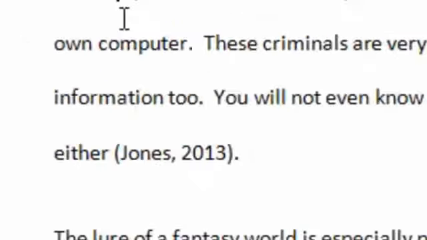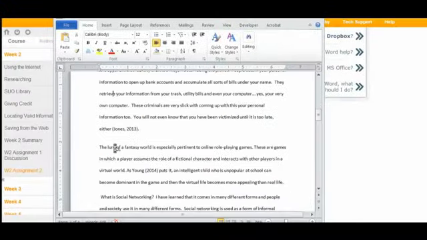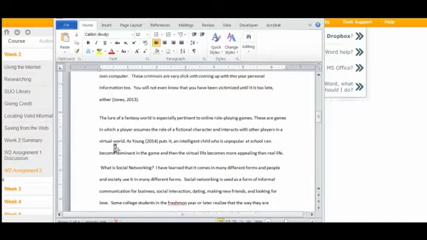So all that's in parentheses, and then your punctuation, whether it's a question mark, exclamation point, period, goes after that parentheses. The citation goes within the sentence. So this is one paragraph where I have some research and an in-text citation.